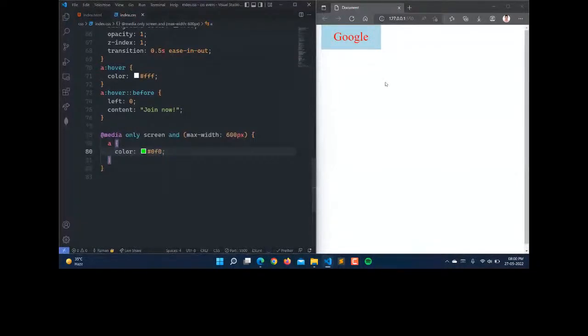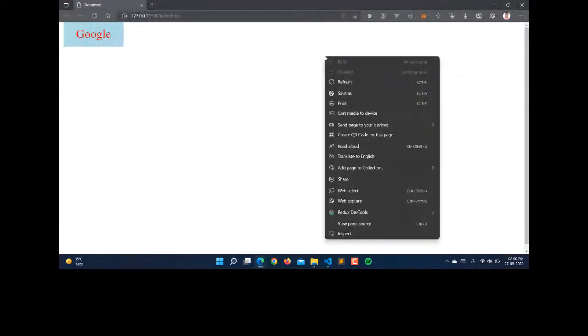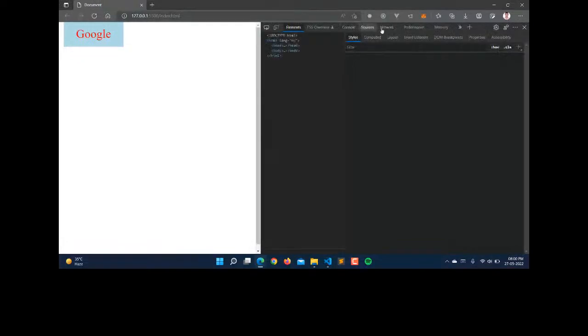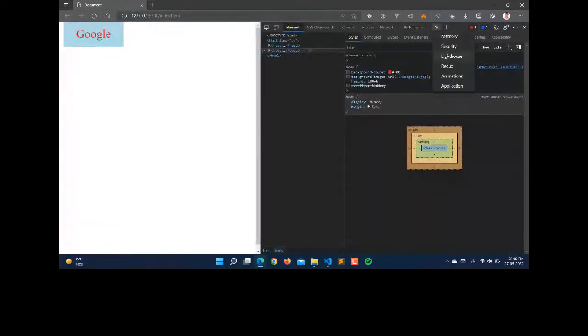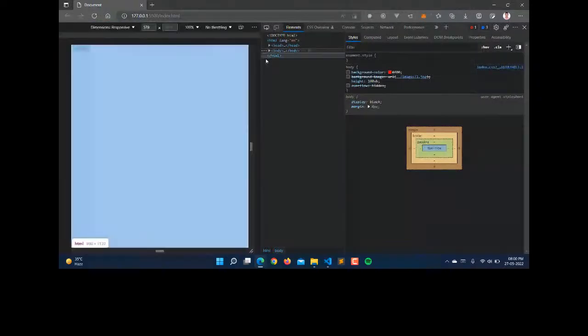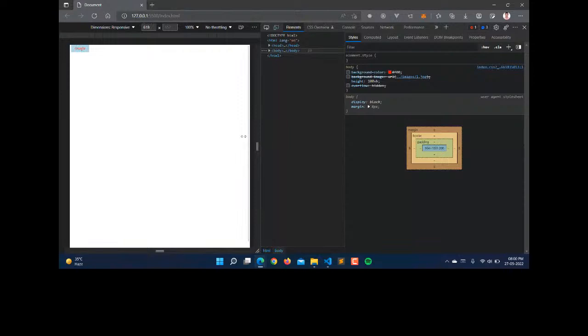When I go to inspect element and open this one, this is used for device emulation. Here you can see that it is not getting responsive and it is also not changing the color.